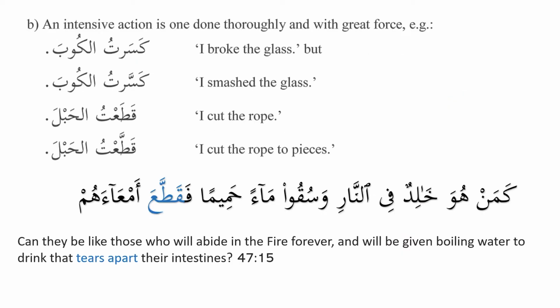Then the second characteristic is مبالغة, intensive action. Intensive action is one which is done thoroughly and with great force. So here it applies to the force. For example, you say كَسَرْتُ الْكُوبَ, I broke the glass. That's fine, just like something normal. But if someone says كَسَّرْتُ الْكُوبَ, that means I smashed the glass. With the first, maybe you just dropped it by chance and it broke. So you say I broke the glass. But when you say كَسَّرْتُ, that means you did it on purpose and you smashed it or you banged it on the floor or against the wall. So that's why it is I smashed the glass.